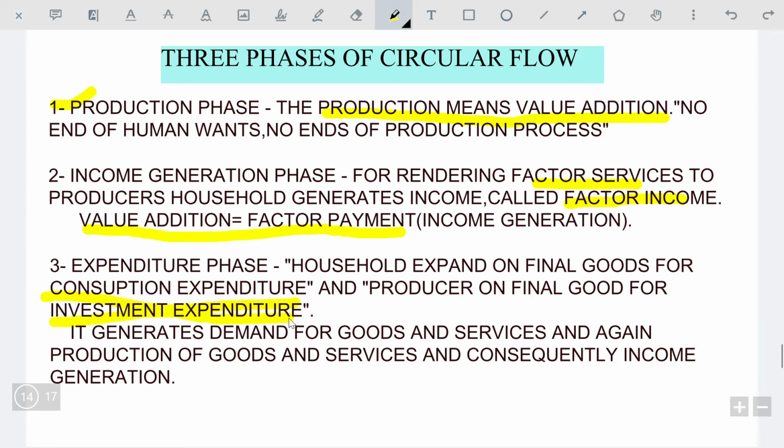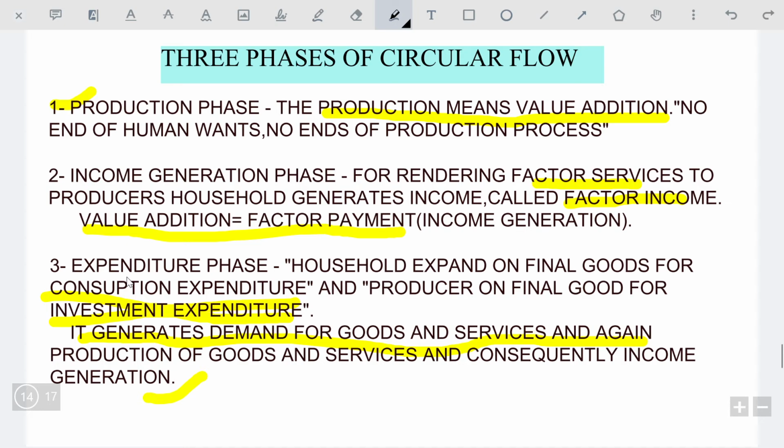The income generated by production is then spent on goods and services, and again demand for goods and services arises, and again production. It generates demand for goods and services, and again the production of goods and services, and consequently income generation. It means the three phases of circular flow are interdependent on each other.